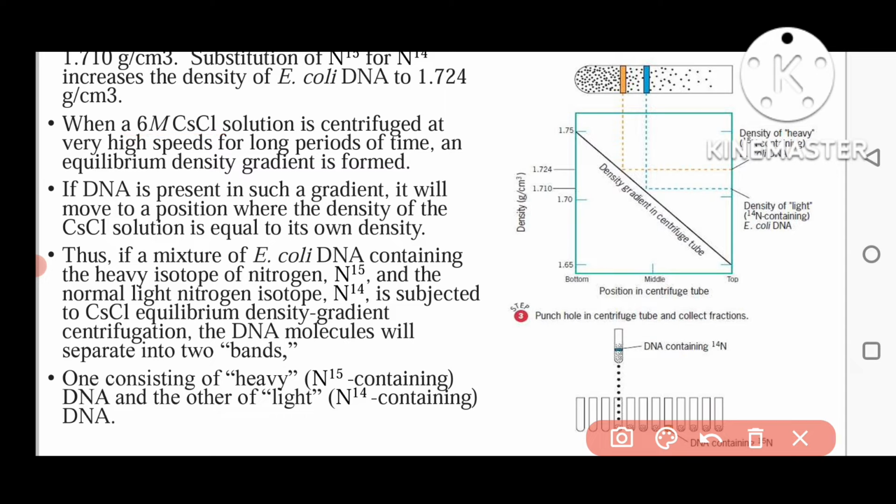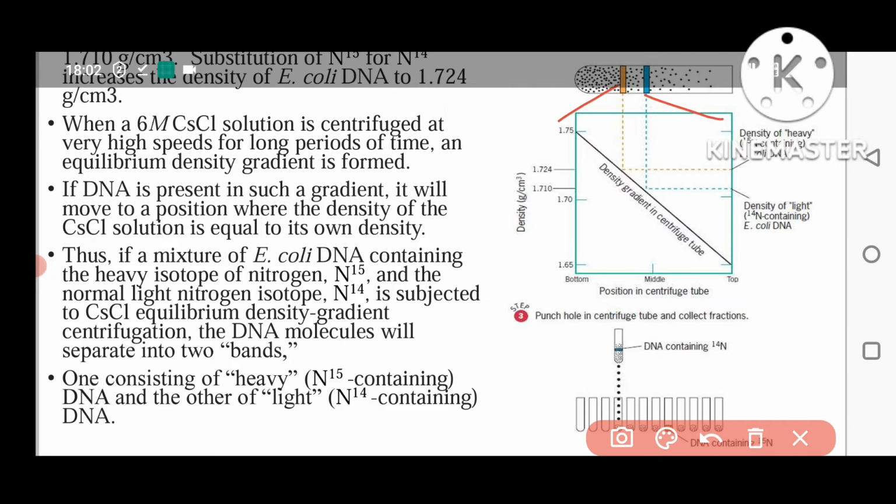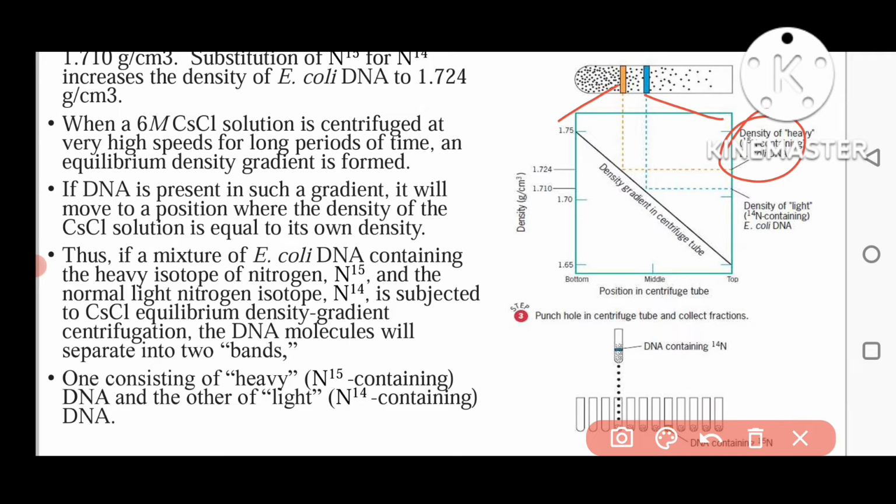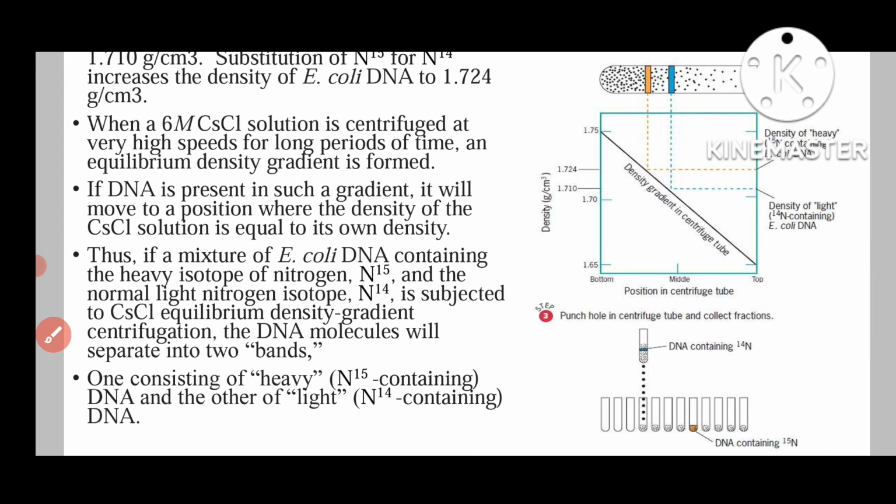So on the basis of this gradient we can separate our DNA: the DNA with nitrogen 15 will be below in the tube, and the DNA with light nitrogen 14 will be above because it is light and the nitrogen 15 DNA is heavy. So these are some of the highlights of how the density gradient experiment works for DNA.